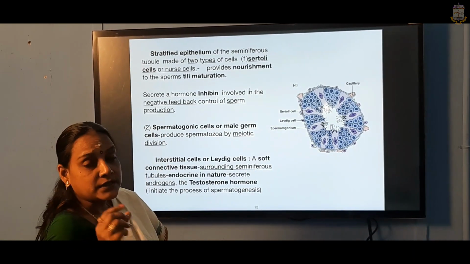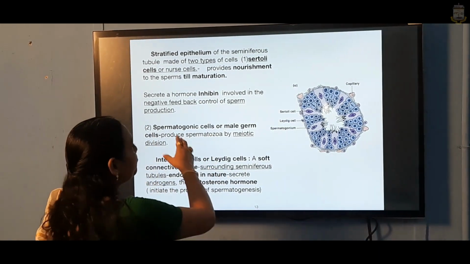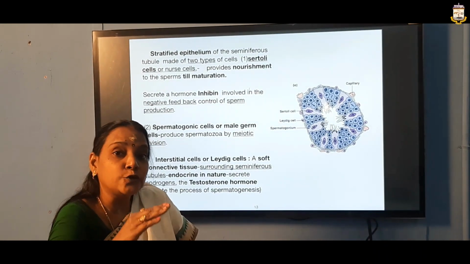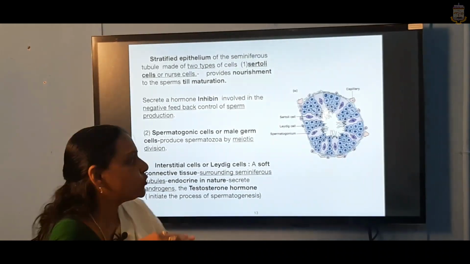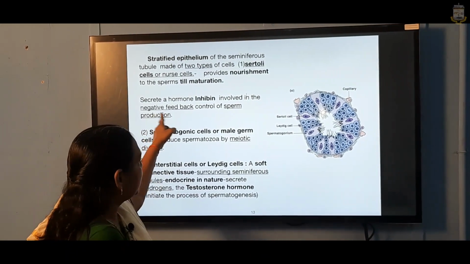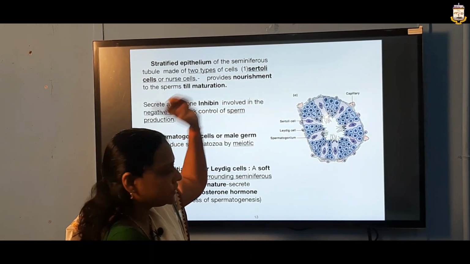They also secrete a hormone called inhibin, which has a negative feedback control. That means even after the maturation, the sperm has to subside its activity, so it has to be controlled. That control is given only by this inhibin. That is why we call it the negative feedback mechanism, which is aided by the inhibin produced in the Sertoli cells.